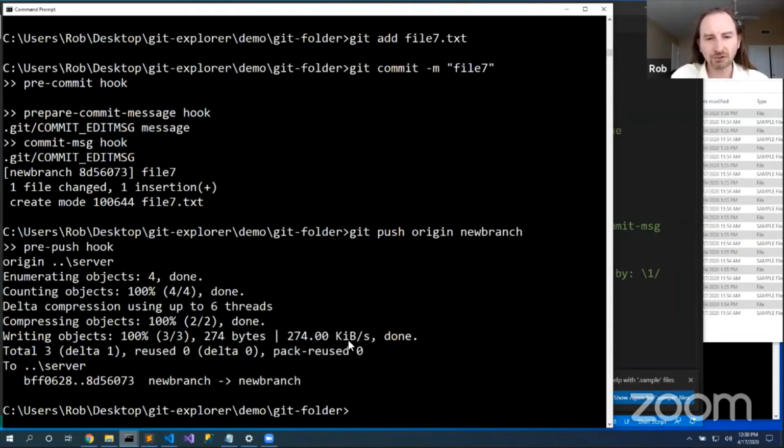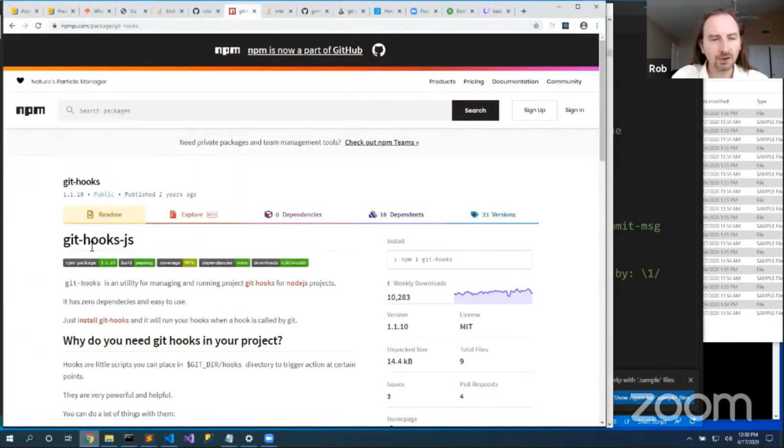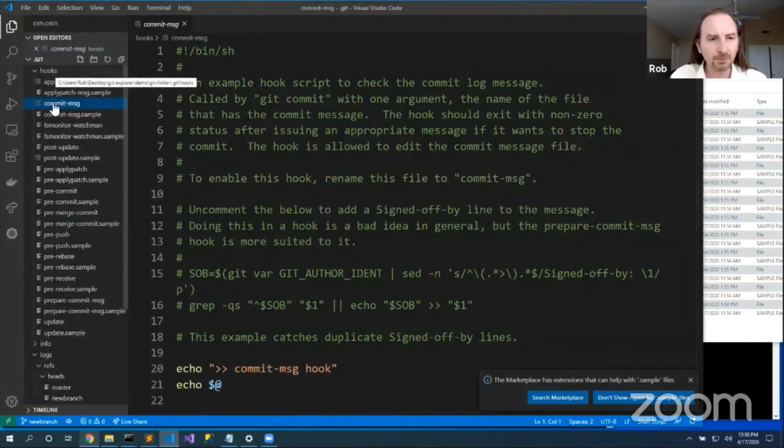Don't let me push if my unit tests fail. And so that could be a really elegant hook here. There's a package called Git Hooks, an NPM package that allows me to hook into this, where they create these files for me to do really interesting things, to run node commands when I do interesting things. Now, part of the bummer here is that this hooks folder is inside my .git directory.